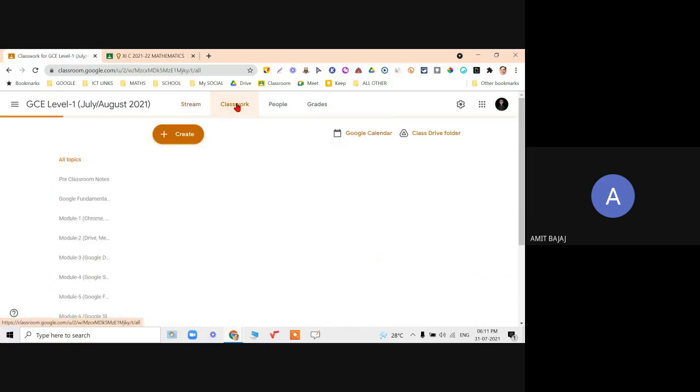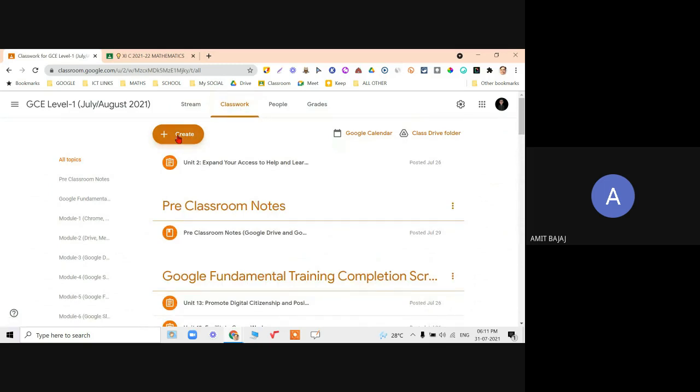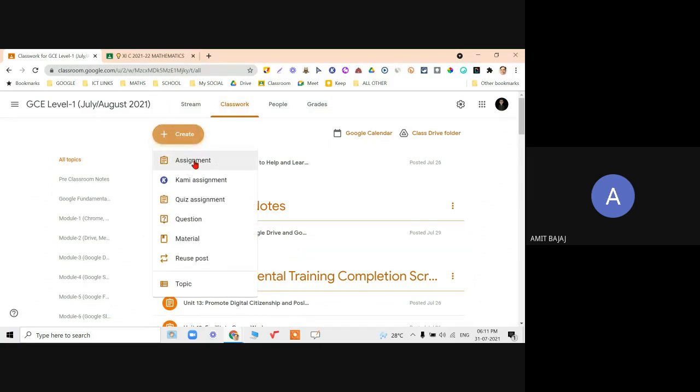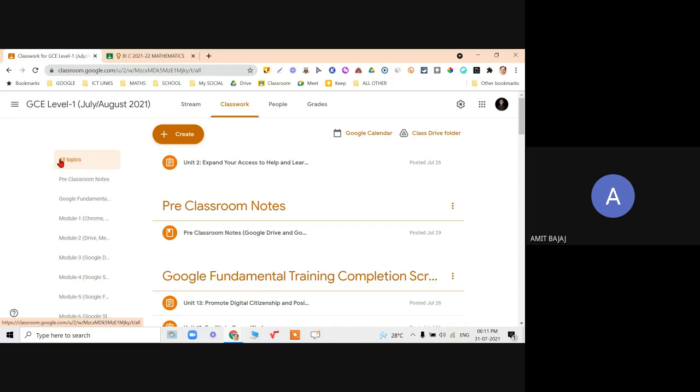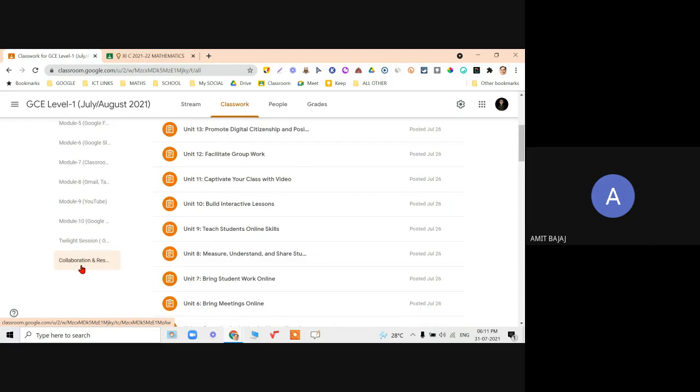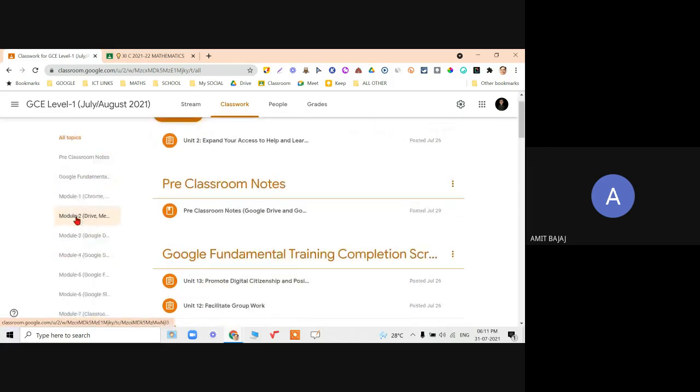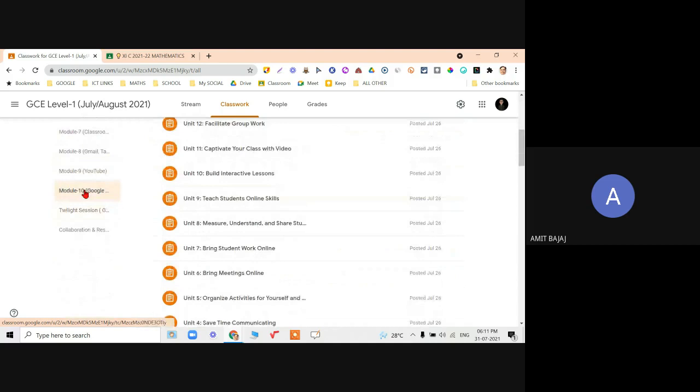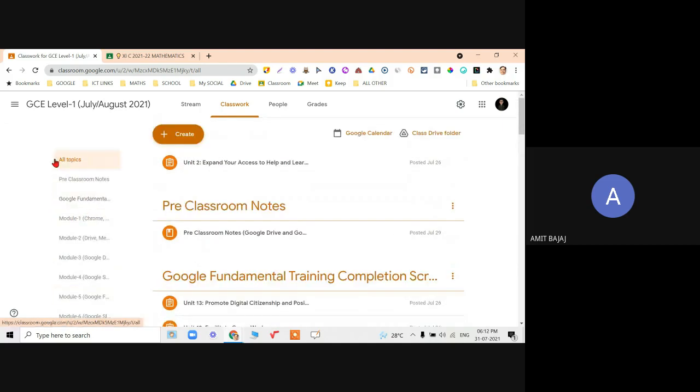Anyway, coming to the classwork, when I click on create, check out this, come to the classwork, click on create, and before you have assignment or quiz or question, check out at the bottom. This is very important. Create a topic initially. If you want to be organized, check it out at the left-hand panel. Pre-classroom notes, Google Fundamental Module 1, 2, 3, 4, and so on. Though we had only one module, but I already have created your 10 module topics over here.